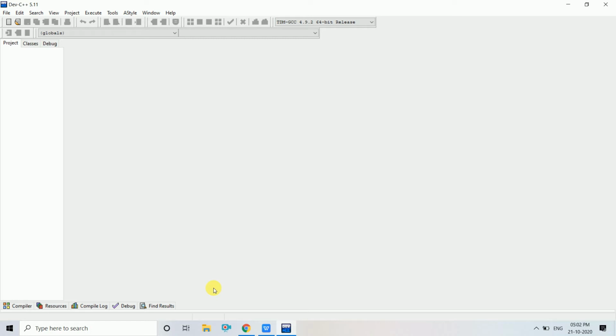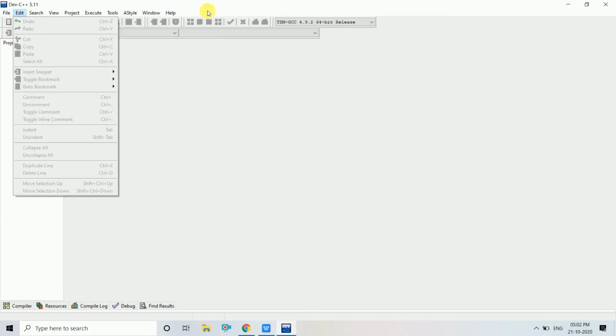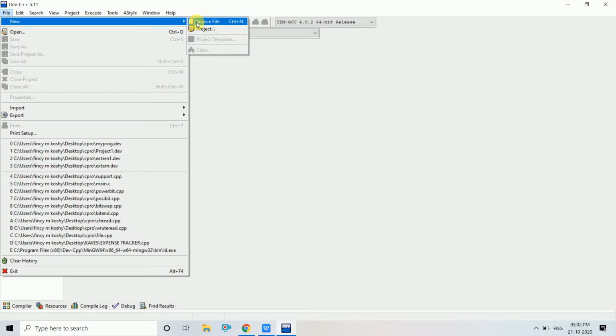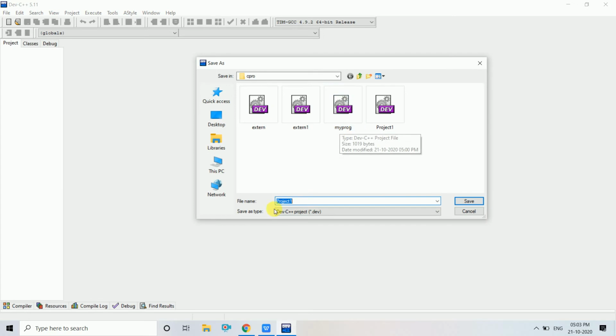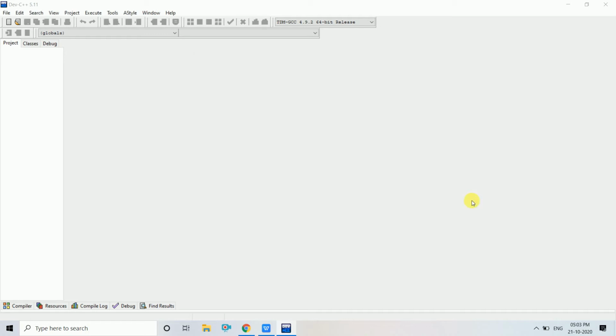So here how do we do this is you have to create a new project, and inside that project you have to give the different files in which you're going to make use of this extern. So you go to file, you go to new, and you take a project, and here you take console application, and here I am creating a new project. I'm saving this.